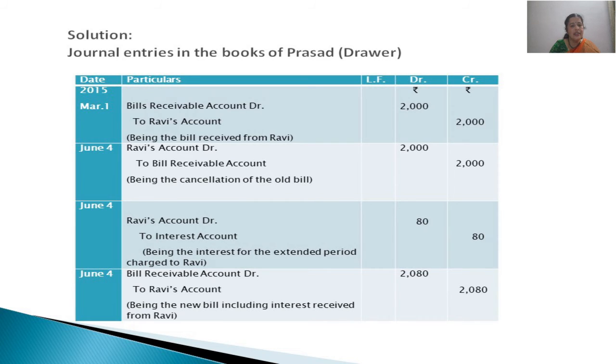Then the last entry is drawing a new bill on the same drawee and receiving acceptance on the new bill. So bills receivable account debited, as the new bill is coming in, that is acceptance we are receiving from Ravi. Ravi is a person, personal account, credit the giver of the benefit.